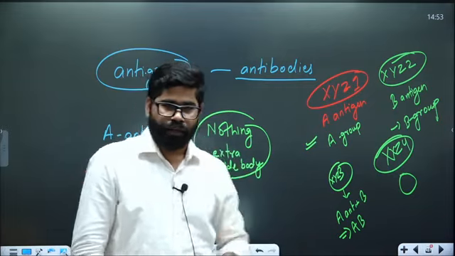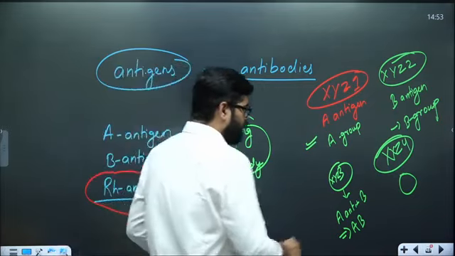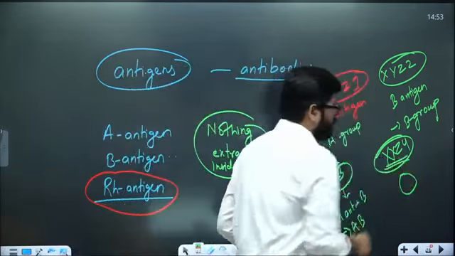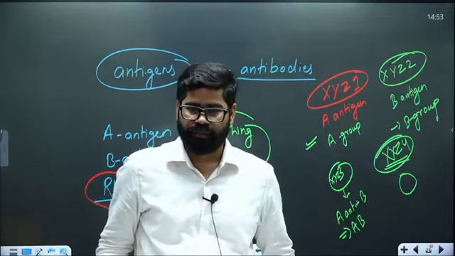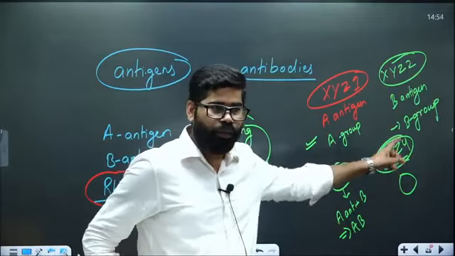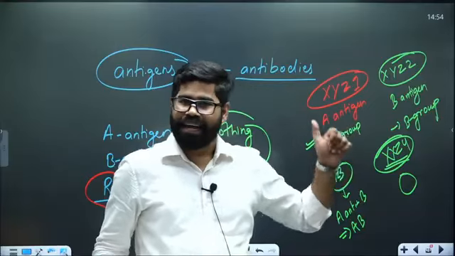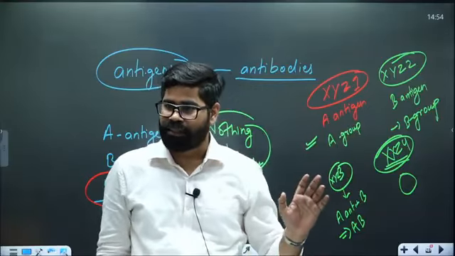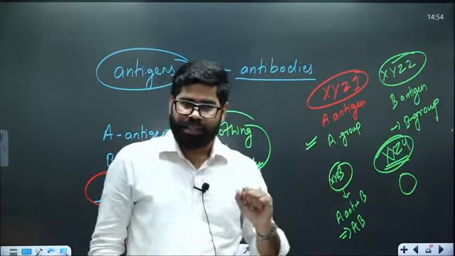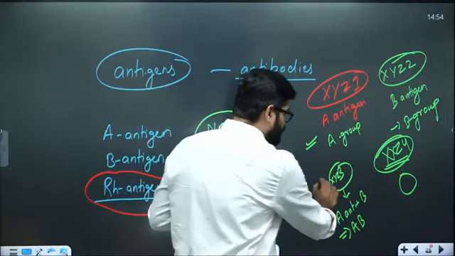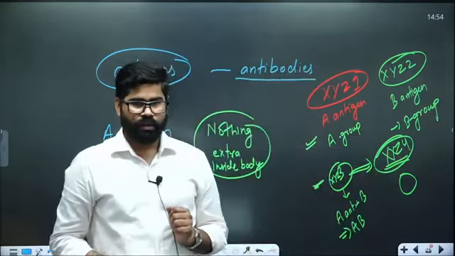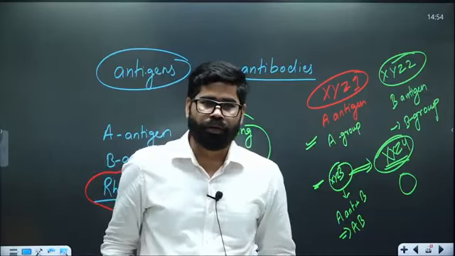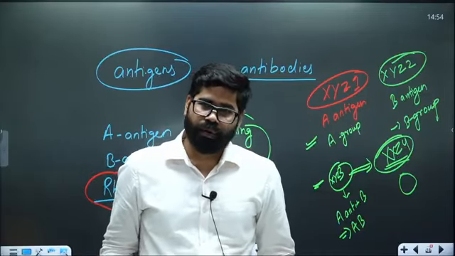Now just see here one part. In this fourth person, is there any A or B protein? In the person who is having O blood group, is he having any A antigen or B antigen? So just tell me, if one person wants to donate blood to O, will it be good for O? Why?